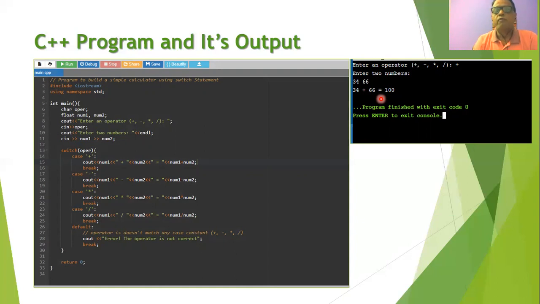So thank you friends for viewing the session. Hopefully you have understood what the different control structures available in C++ are and how we can make use of them while writing programs in C++. Thank you all for viewing the session.